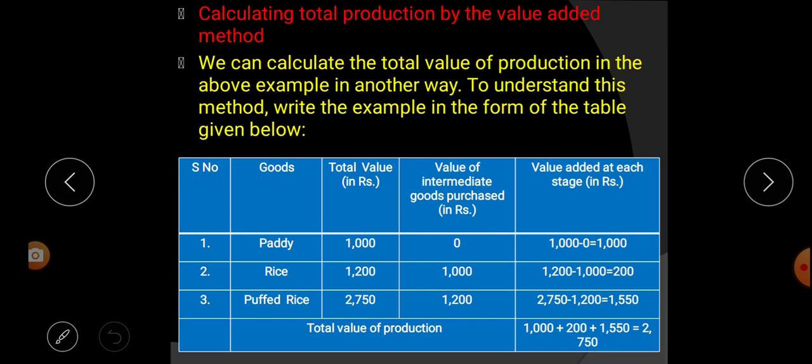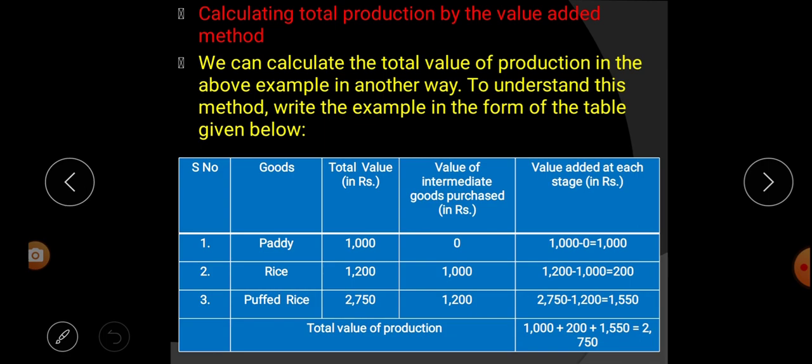To understand this method, write this example in the form of the table given below. Listen carefully. The same thing we discussed in the above paragraph, we are going to calculate in a different way. Look at this table given below. Goods. What are the goods we saw in the above paragraph? We saw paddy, rice and puffed rice. Next, total value in rupees.